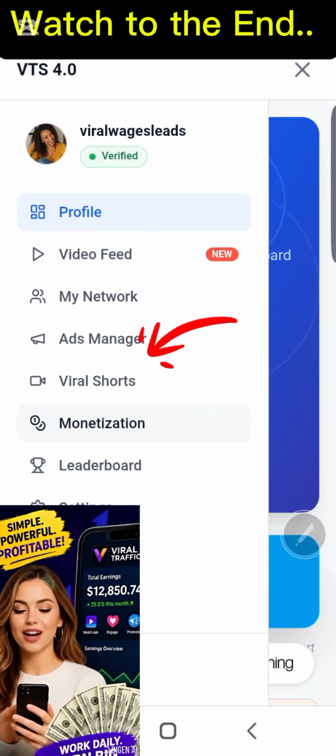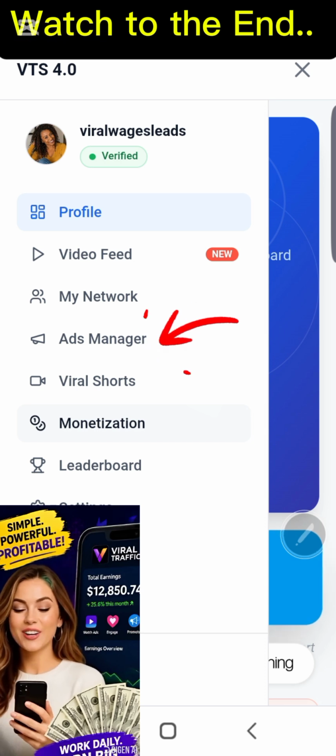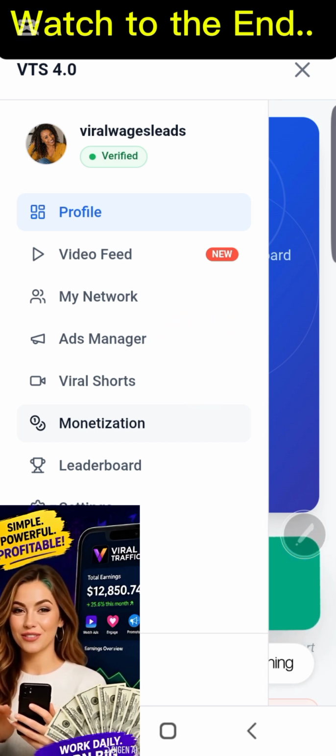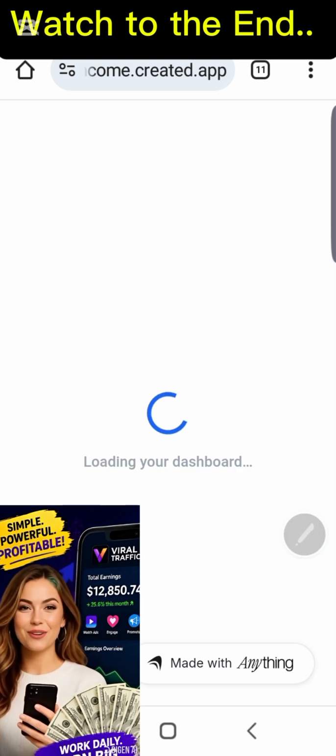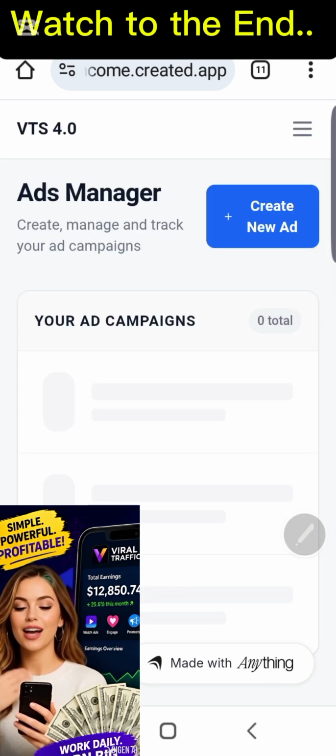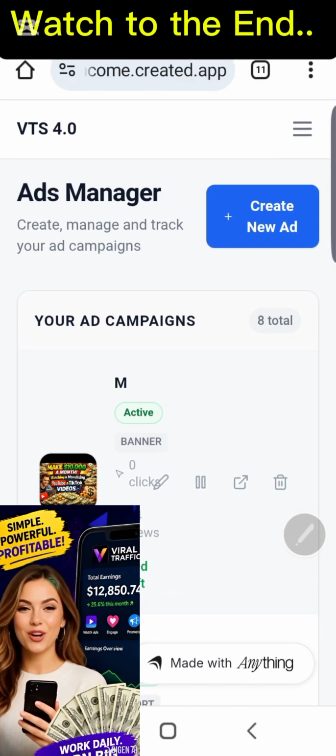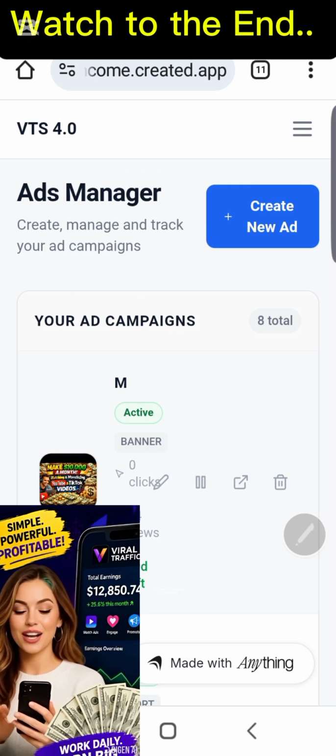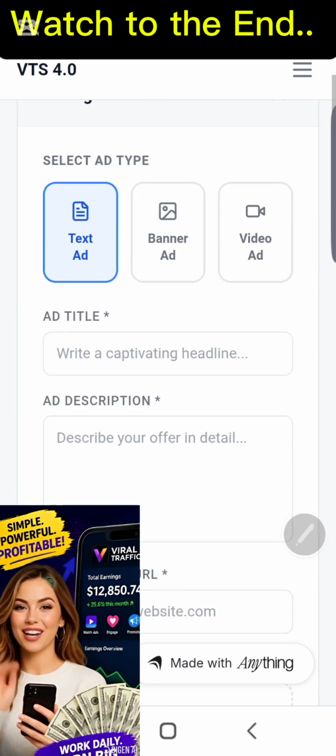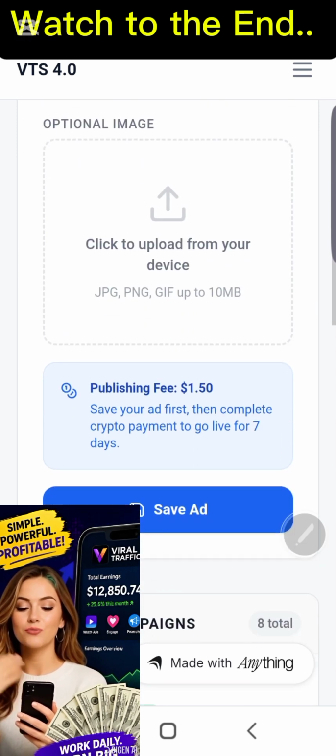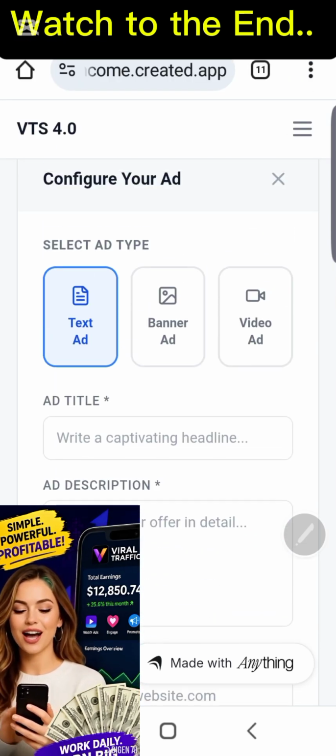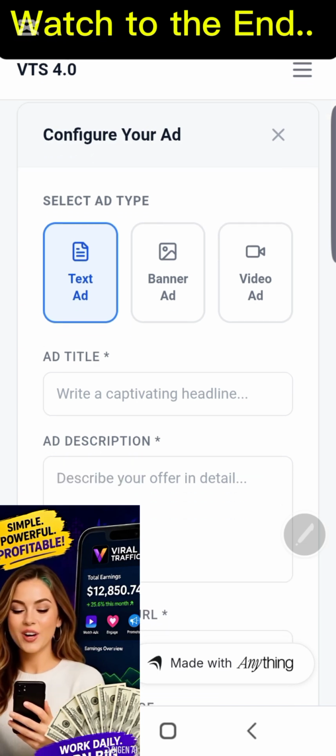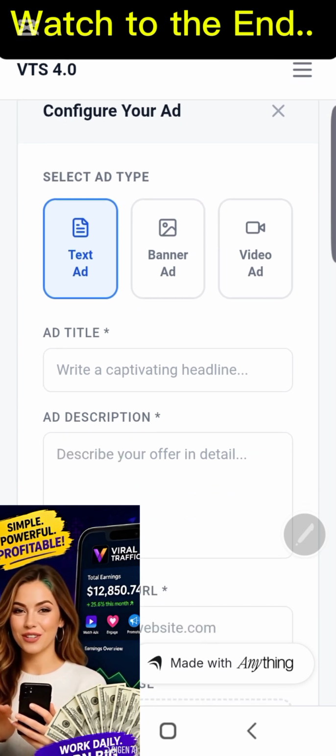So the third place is the Ads Manager. I'm going to be showing you how to use this different feature. This Ads Manager is very important. You can promote your business using the Ads Manager. So let me show you. You can promote your business by posting your business, and it is going to appear right in front of thousands of people worldwide, and they are going to be viewing your business, and they are going to be joining.